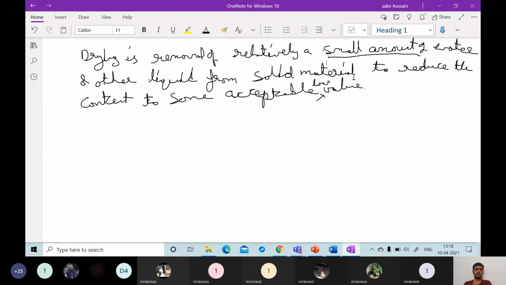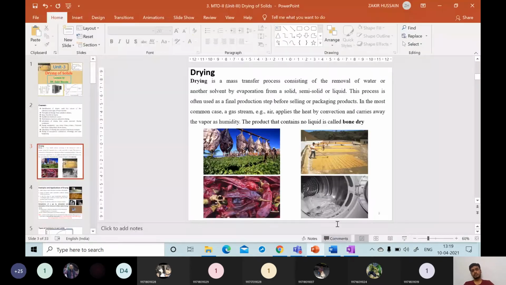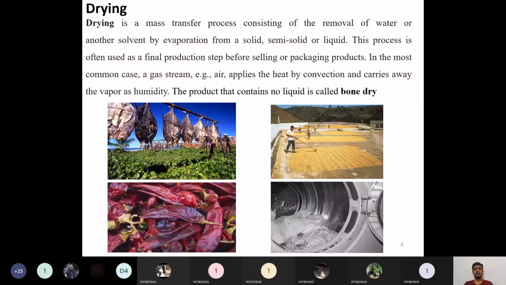That is also an example of drying. There are many examples like this. Usually in every industry, drying is the final operation, before the packing of any product. So that's the difference between various other unit operations and the drying operation.